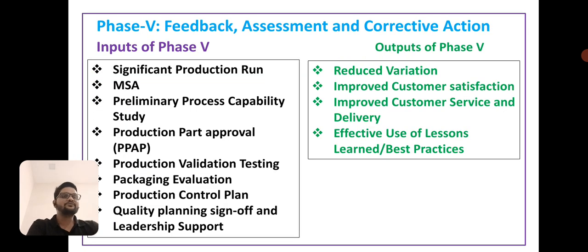Now phase 5 is feedback assessment and corrective action. The output of phase 4 becomes the input of phase 5. Now the phase 5 output is reduced variation and improved customer satisfaction, improved customer service and delivery, and effective use of lessons learned and best practices.